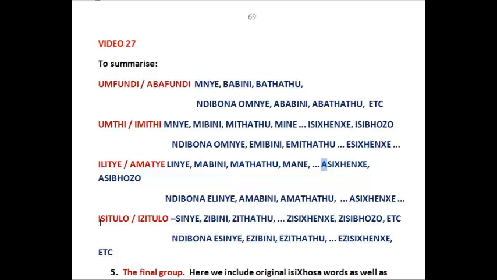Then we went on to isi, anywhere beginning with isi, with its plural in izi. So sinye, zibini, zitatu, with that izi prefix being the important part that calls all the shots. So sinye becomes esinye, zibini becomes ezibini, zitatu becomes ezitatu, and so on.